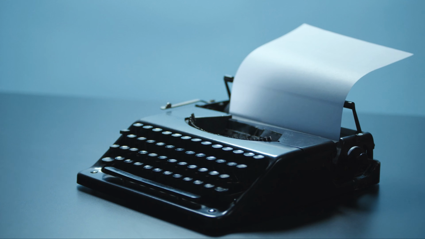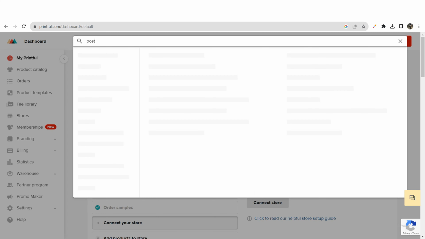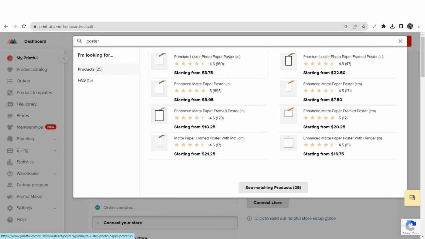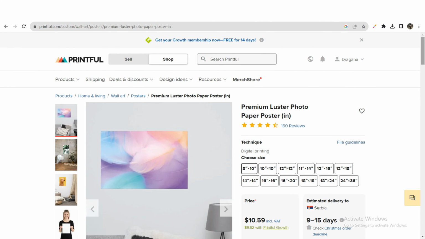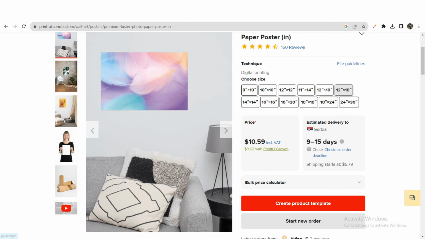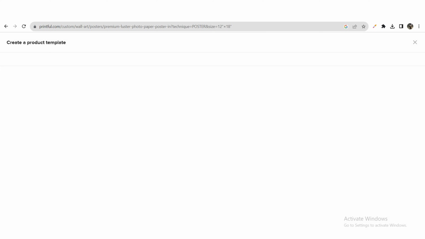Step 3. Let's go to Printful. Printful is an on-demand printing and fulfillment company. Here we will order posters for our clients. Printful will print and ship them to the customer's desired address. But also on the Printful website, we will fully create the designs for our posters, adding the child's names based on orders, as the posters are entirely personalized.